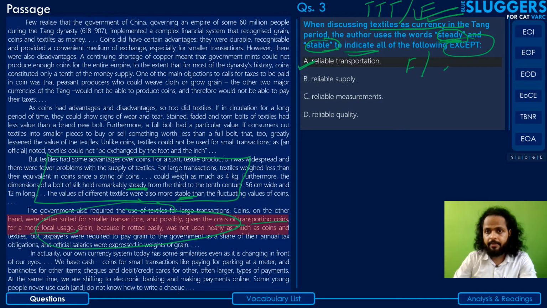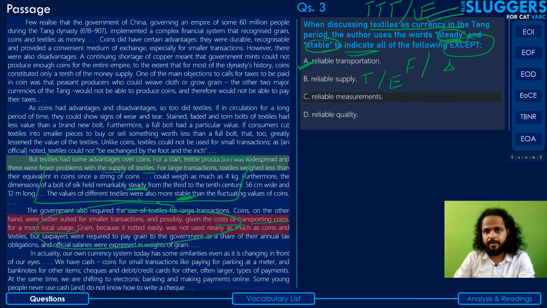Okay, let's look at the next option. Reliable supply. Now reliable supply is something that the author has discussed before this, near about this point of reference, where he regards the textiles as currency as steady and stable. He notes that the textile production was widespread and there were fewer problems with the supply. So that means the supply was reliable so far as textile production was concerned. So this can be considered true and can be eliminated.